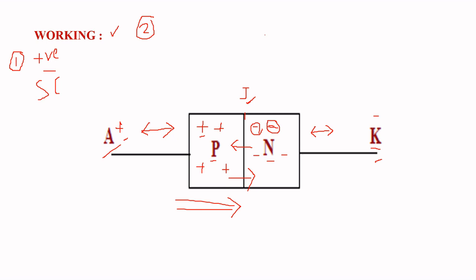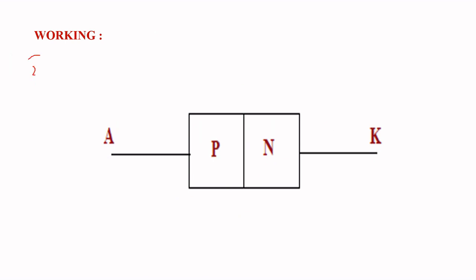And coming to the second case. In the second case, we are going to apply a negative voltage between anode and cathode. That is, anode is negative and cathode is positive. Again the same thing: anode is connected to the P material, that is the P layer having holes as the majority charge carriers. Similarly, here the cathode is connected to the N layer having electrons as the majority charge carriers.